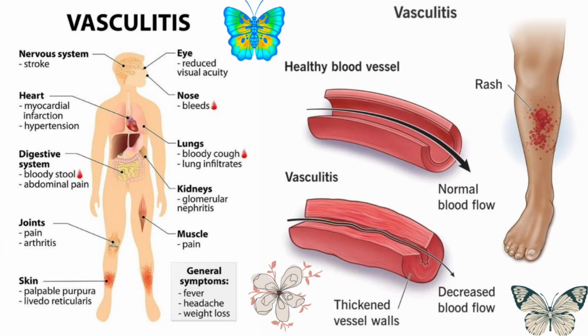Complications and prognosis. Untreated vasculitis can cause irreversible damage, blindness, renal failure, aneurysm, or stroke. But with modern immunotherapy, remission is possible in most patients, though long-term monitoring is essential to detect relapses.